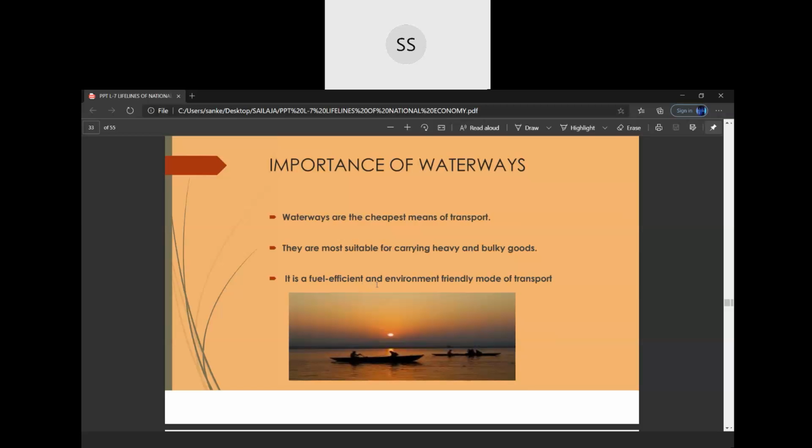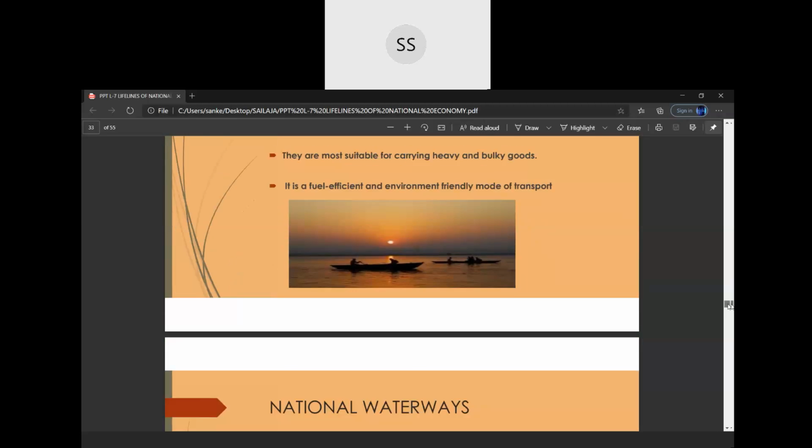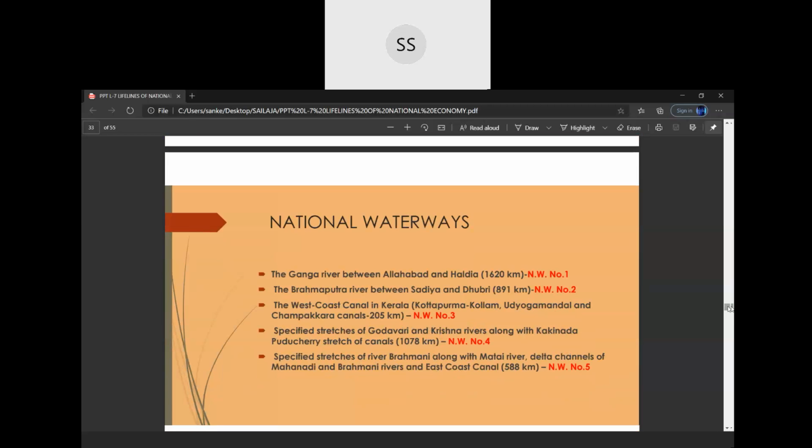If you are traveling by airlines or roadways, a lot of fuel is wasted, but when you travel on waterways, fuel is saved. So it is a fuel efficient and also environment friendly mode of transport. That's the importance of the waterways.